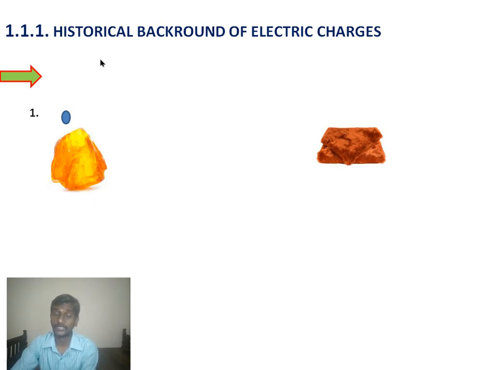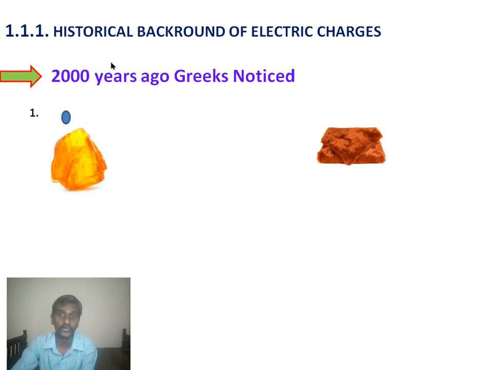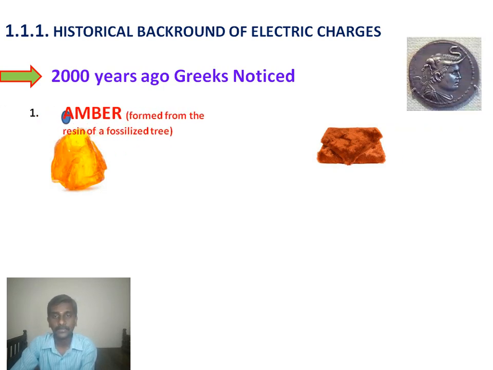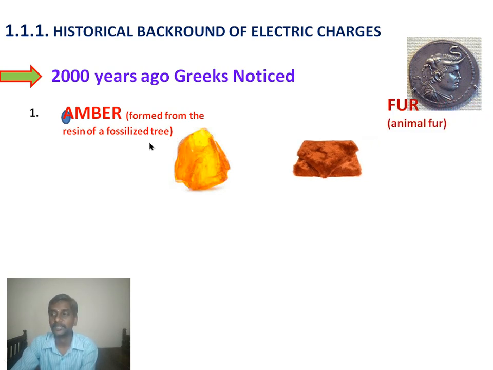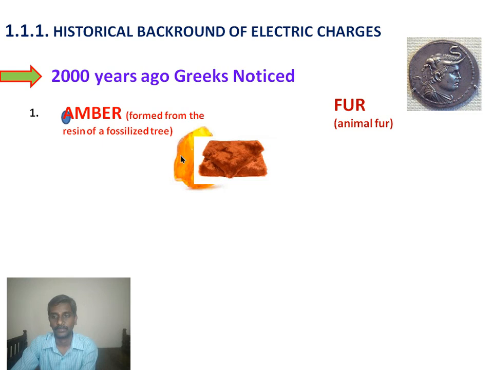Historical background means that 2000 years ago, the Greeks noticed what happens when an amber rod is rubbed with fur. We are going to discuss a couple of examples. In the first example, amber is a rod formed from the resin of a fossilized tree. It is rubbed with fur.